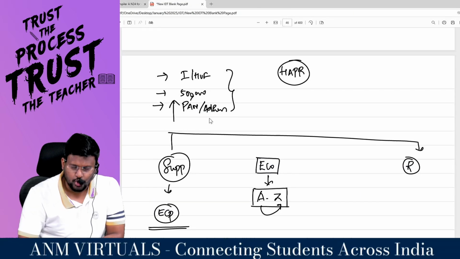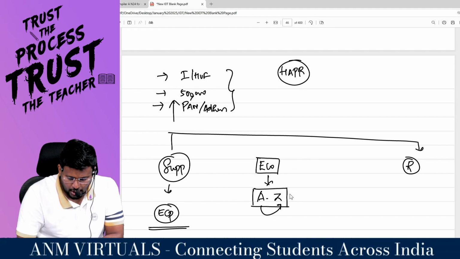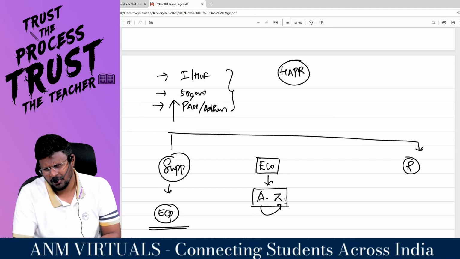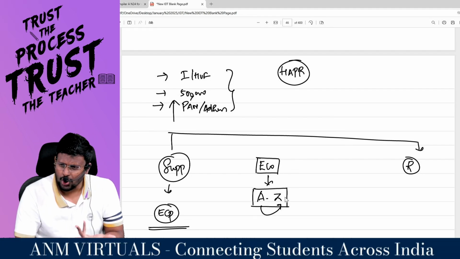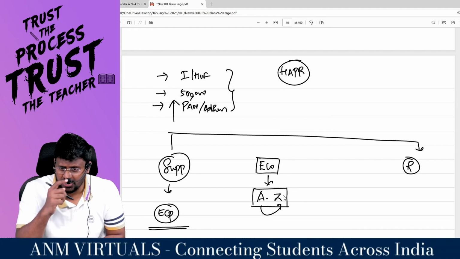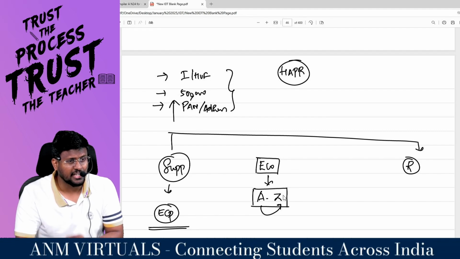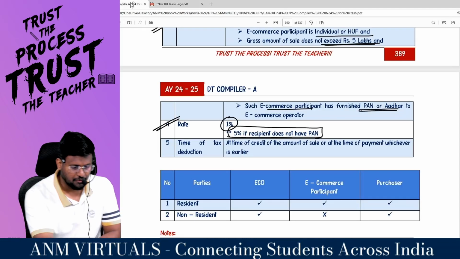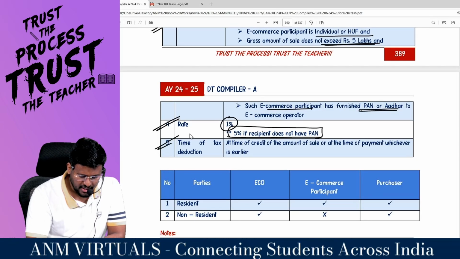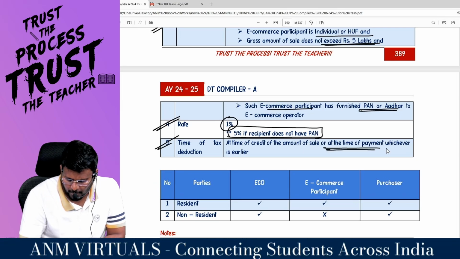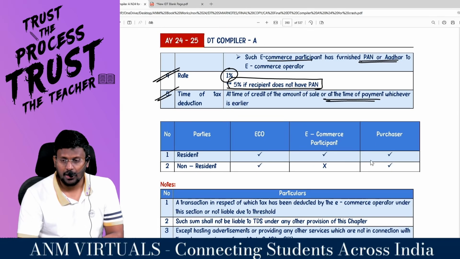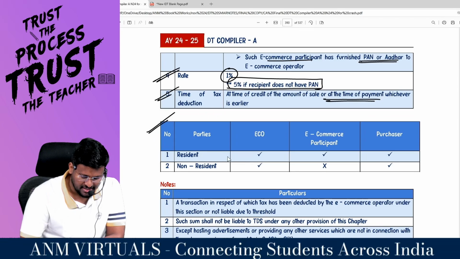But other than individual or HUF who are supplying goods or service or both, the e-commerce operator is liable to deduct TDS at the rate of 1%. How much percent? 1%. But if that guy is not giving PAN, instead of 20% under 206AA, we will be deducting TDS only at the rate of 5%. Comfortable, sir? What is the time of deduction? At the time of credit or at the time of payment, whichever is earlier. This is a very brilliant analysis, sir.